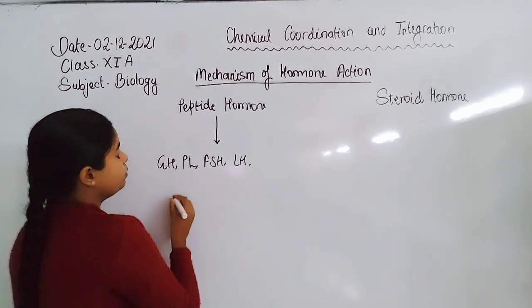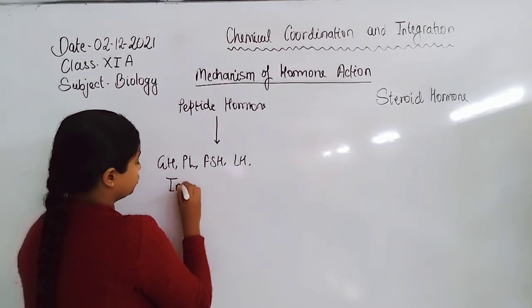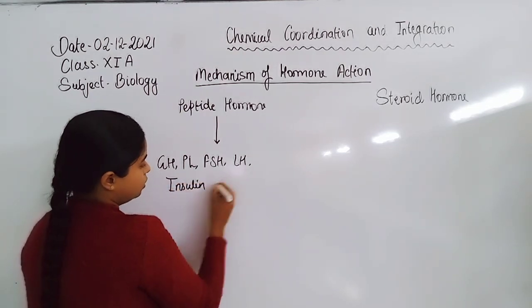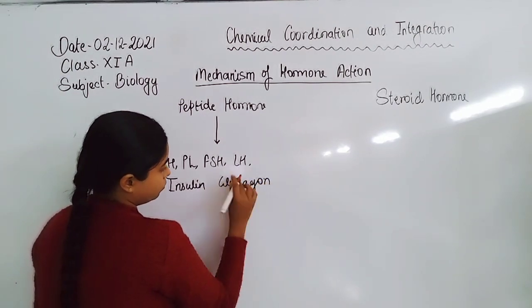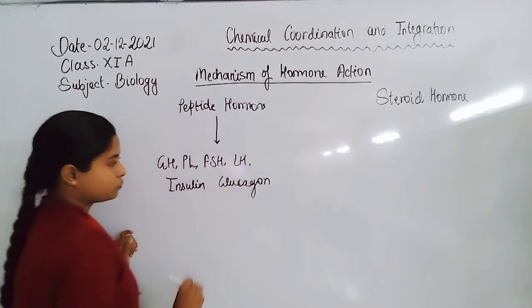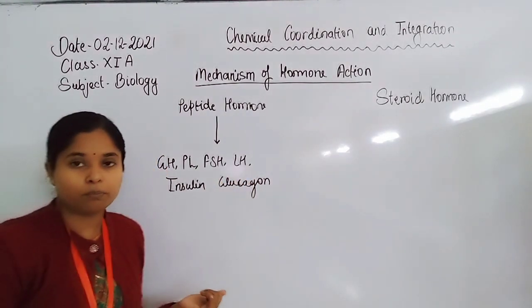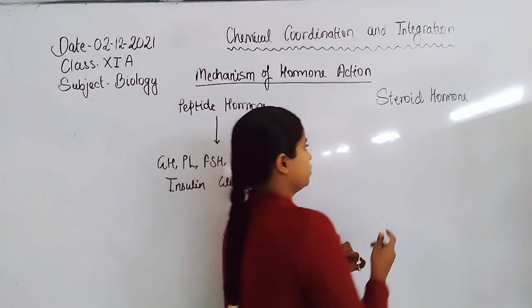Other than the pituitary, insulin and glucagon are also peptide hormones, formed by peptide chains of protein.